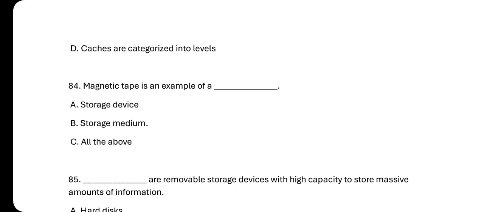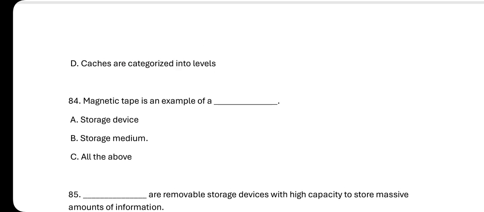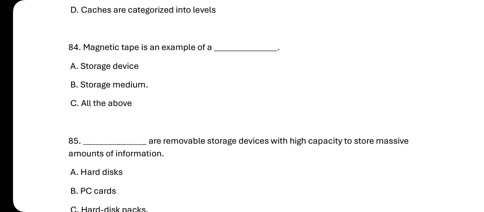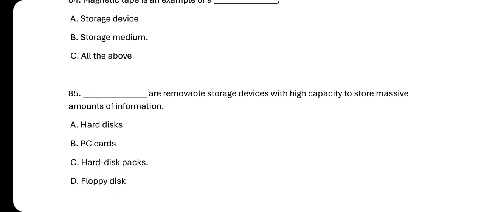Let's look at the next question, 84. Magnetic tape is an example of what? A, storage device, B, storage medium, and C, all of the above. So the answer is storage medium.